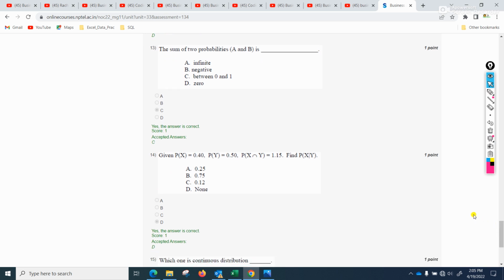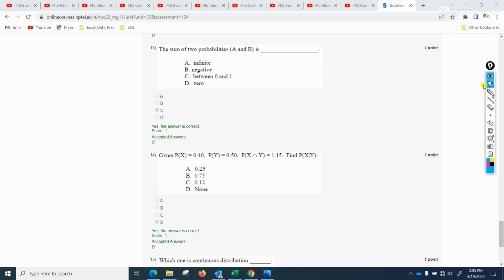The sum of two probabilities A and B is always between 0 and 1. So you all know that. The sum of two probabilities A and B. So A will always be positive, because probability is always between 0 and 1. B is also between 0 and 1. So the sum of two probabilities will be between 0 and 1. Okay, so this is 13.